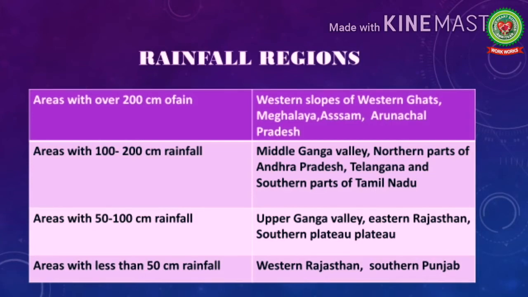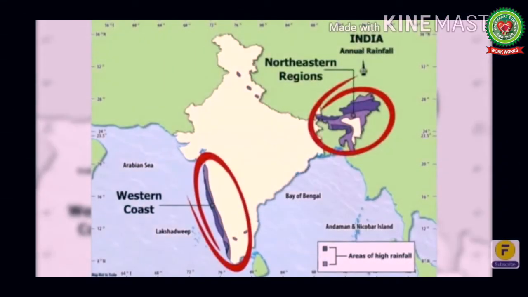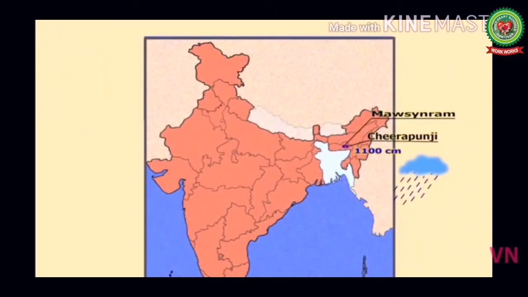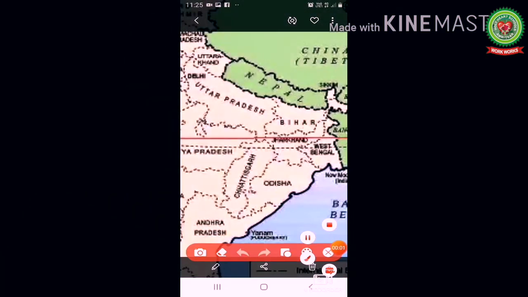So now let's start with the areas receiving more than 200 centimeters of rainfall. It includes the western slopes of the Western Ghats and the northeastern states of India, including the states of Meghalaya, Assam, Arunachal Pradesh. Mawsynram in Meghalaya receives the highest annual rainfall in the world, that is 1187 centimeters.